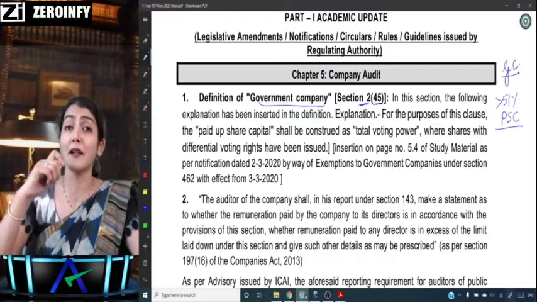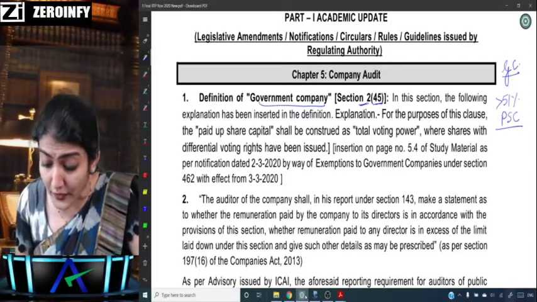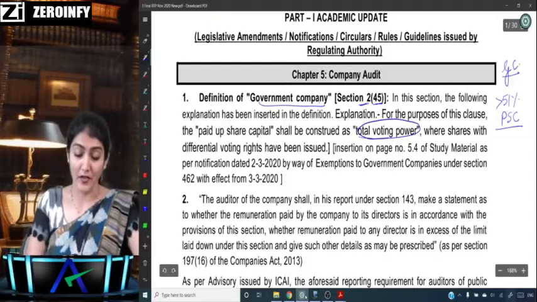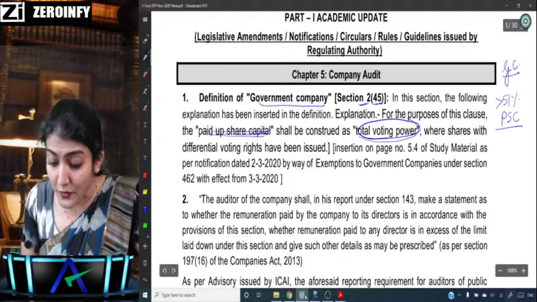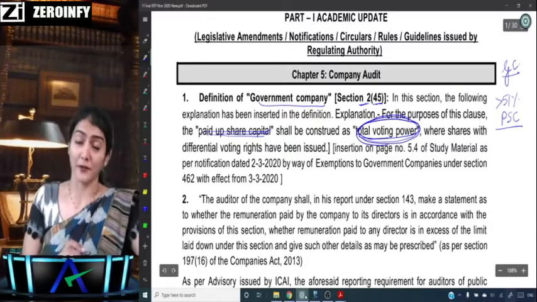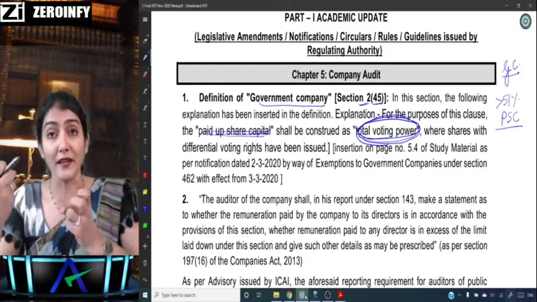Now, what is the amendment over there? It says not less than 51% of the total voting power. So now there is no saying paid up share capital over there. You have to consider it to be the total voting power, because there could be some differential voting right shares also.